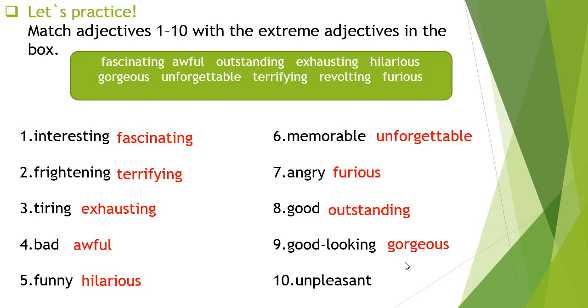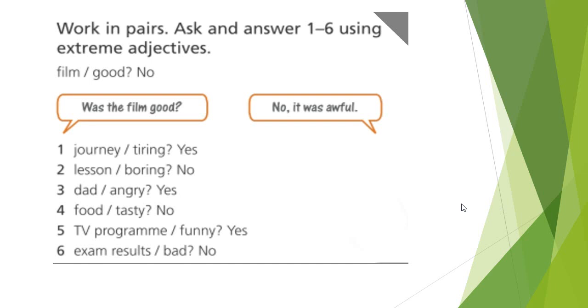Yes, you are right. It is gorgeous. And we have here the last word, unpleasant. Yes, you are right. Revolting is the strong adjective of the word unpleasant. Now let's continue our lesson.